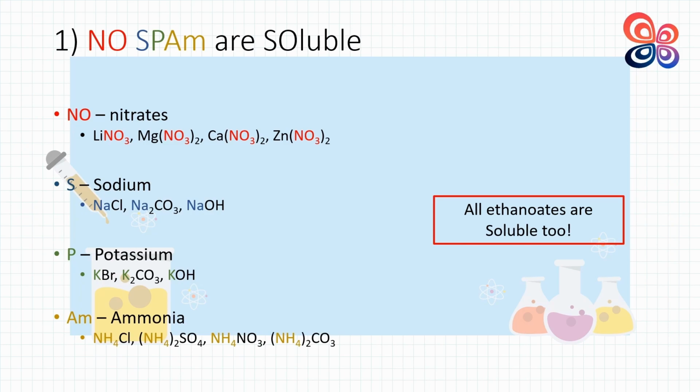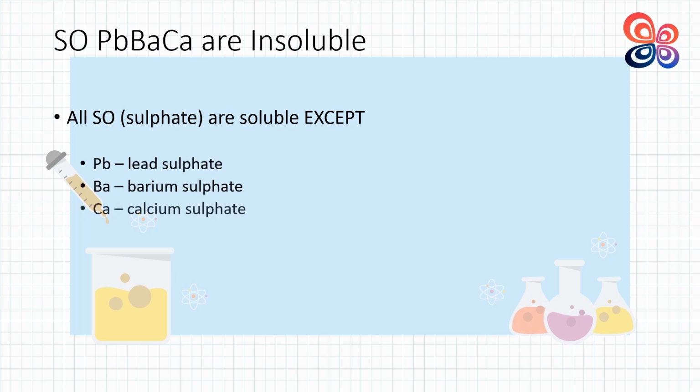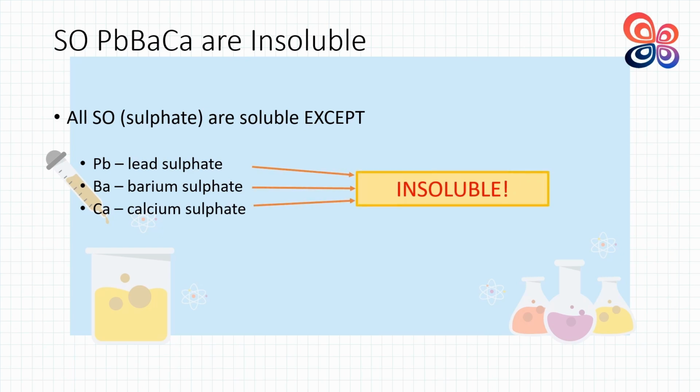Rule number 2 is sulfates are soluble, with exceptions. So here it is for sulfates. Salts containing sulfate are soluble except lead(II) sulfate, barium sulfate, and calcium sulfate. Thus, Pb is lead, Ba is barium and Ca is calcium. For this lesson we just focus on these three common salts.